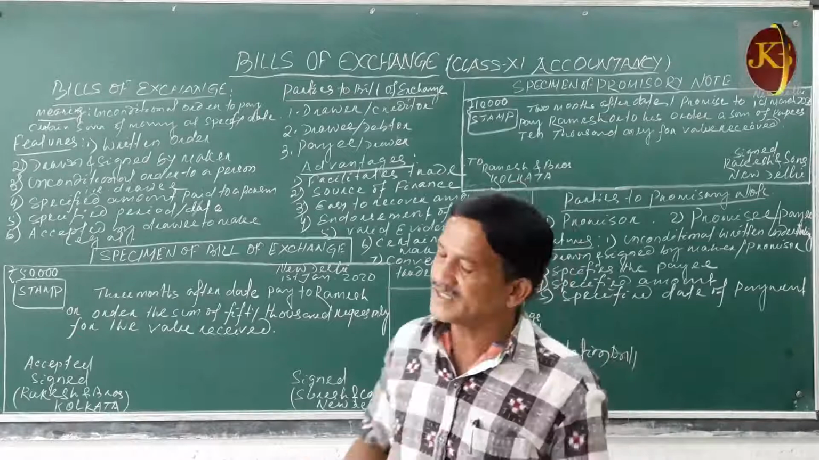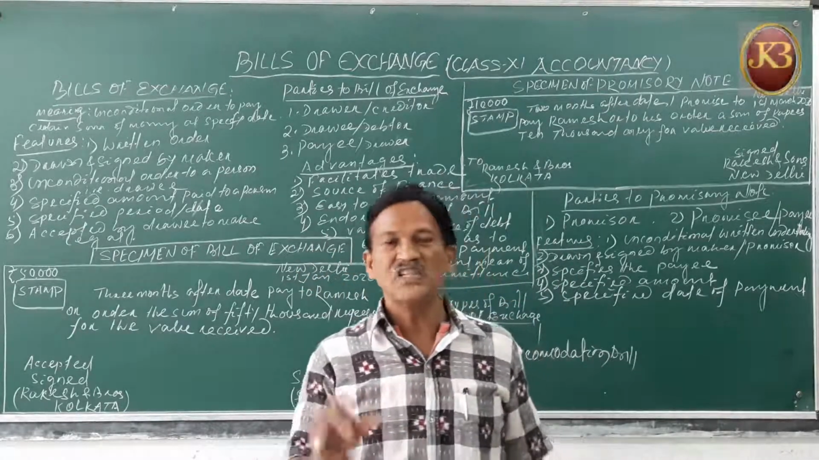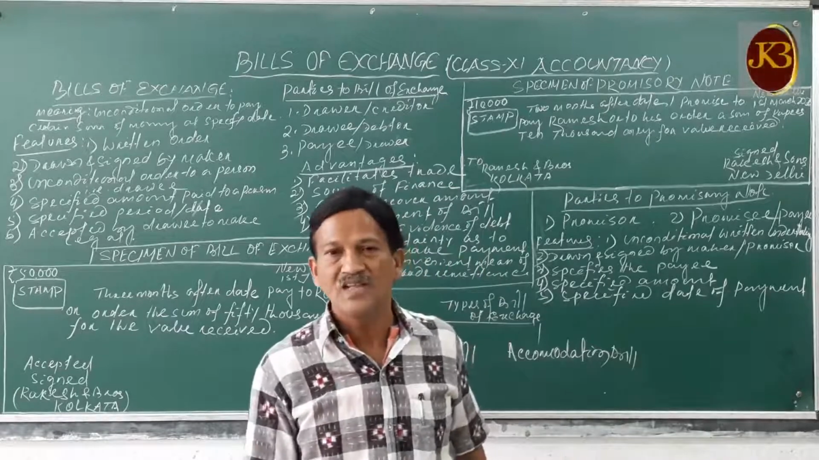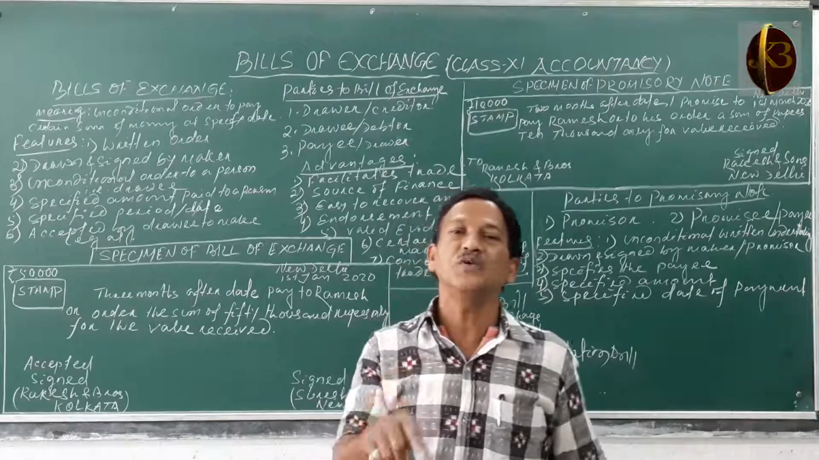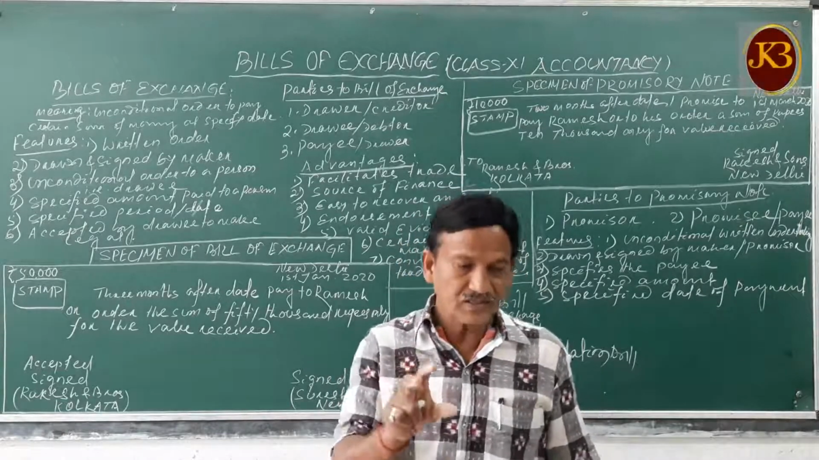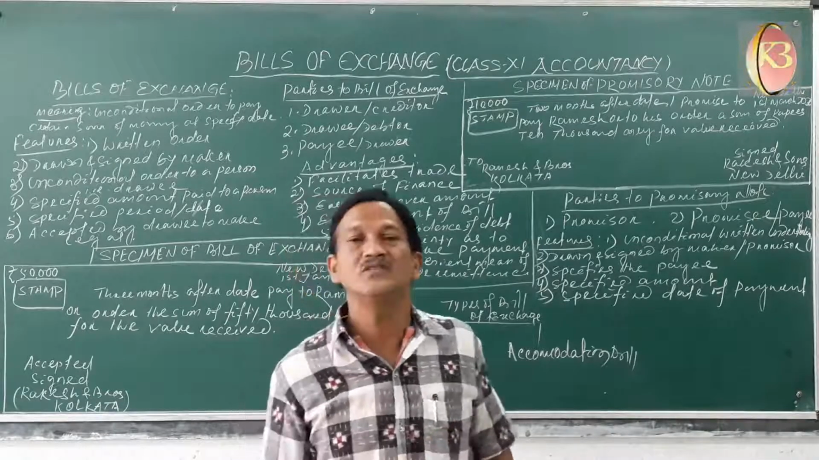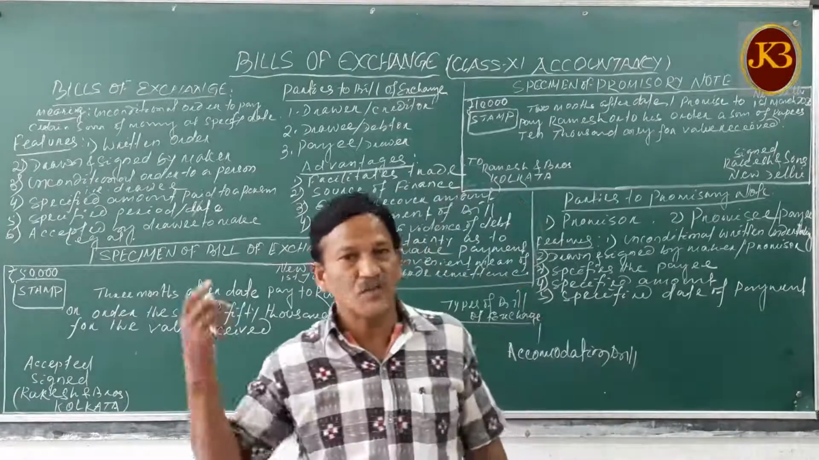So these two documents are, one is your bills of exchange, another is your promissory notes. These two documents are prepared and come under the Negotiable Instruments Act, 1881. So these are the two important documents. So let's discuss the bills of exchange. What is a bill of exchange?